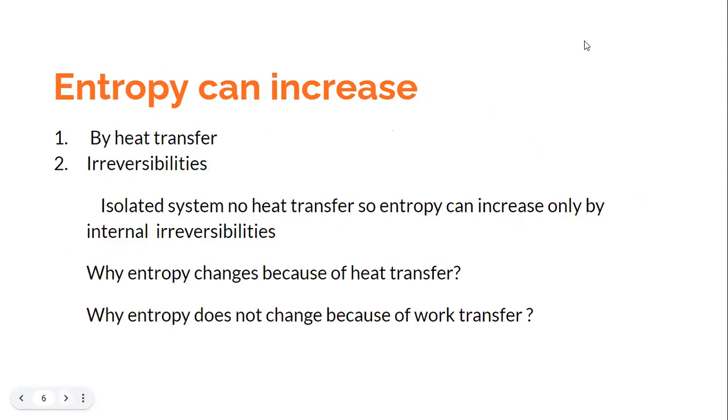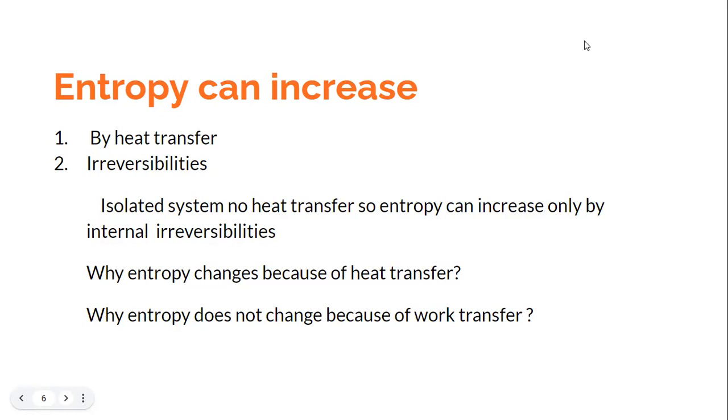So now we are saying that the entropy is changing either because of heat transfer or because of irreversibility. Okay, so by studying the Carnot cycle, we can say that the entropy can increase by heat transfer, as we see during the processes 1 to 2 and 3 to 4, or it does not change if the heat transfer is absent and if the irreversibilities are not there, as we had seen during the reversible expansion process and reversible compression process, that is process 2 to 3 and 4 to 1.